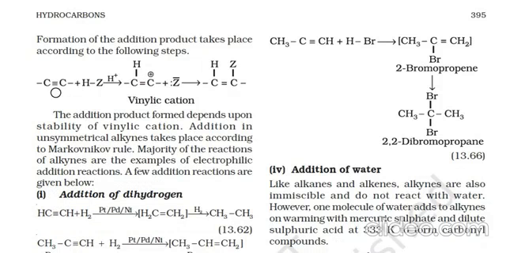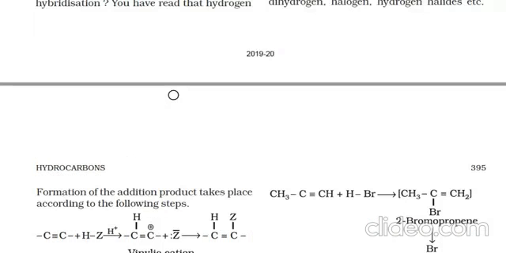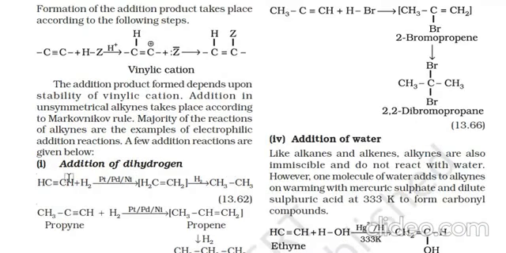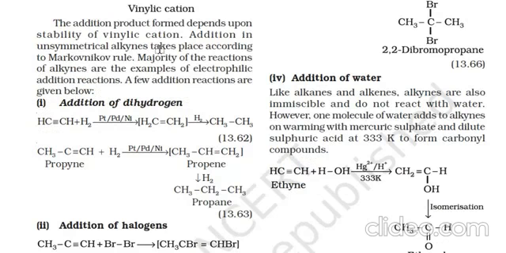Alkynes are reacted with hydrogen halides, and vinylic cations are formed. Then the halide reacts with this intermediate to form double bonded ethenes. Here the Markovnikov rule is followed. Next, addition of dihydrogen.